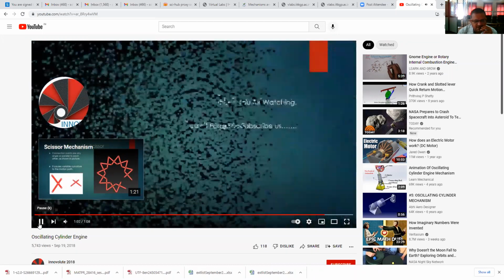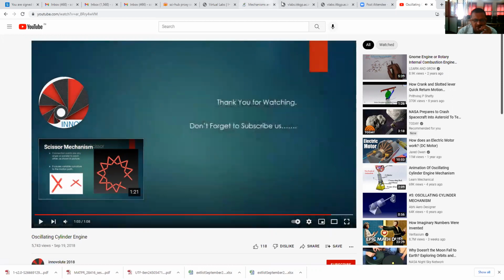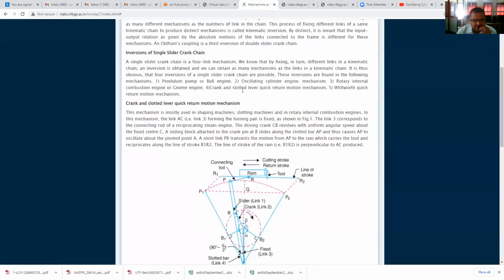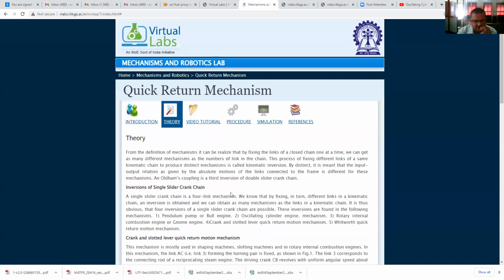Therefore, this is nothing but inversions of the single slider crank chain or quick return motion mechanism.